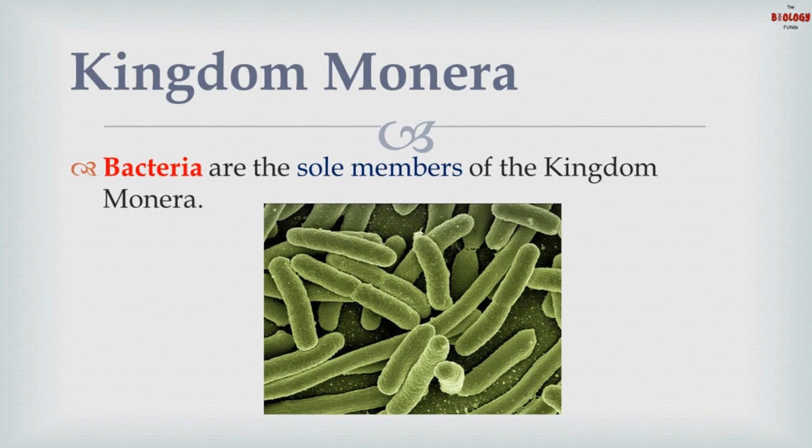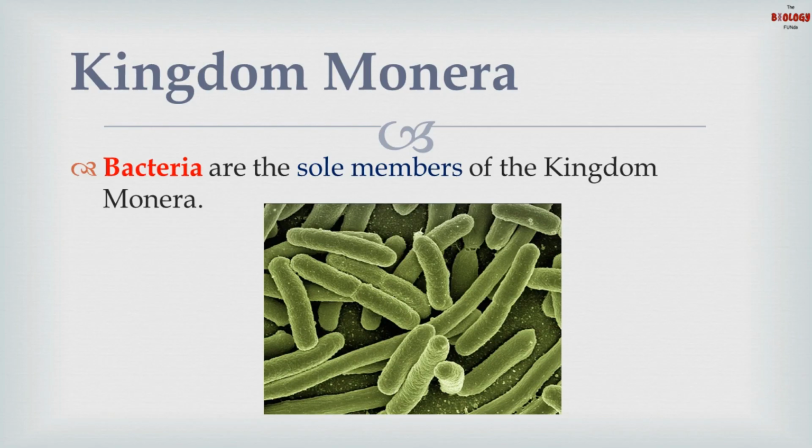Such characteristics are found in bacteria. So bacteria are the sole member of this kingdom. If you look at the cell size, it is microscopic. You cannot see them with your naked eyes. But if you are culturing bacteria in the laboratory, the colonies on the petri dish are clearly visible.